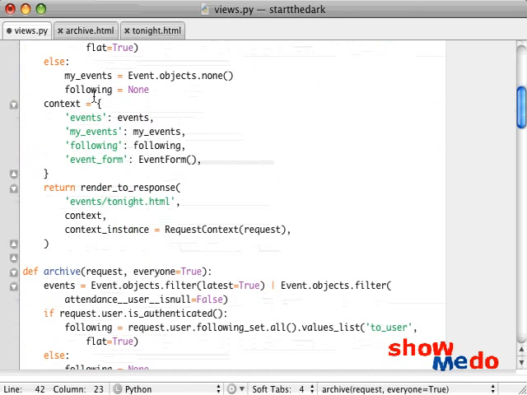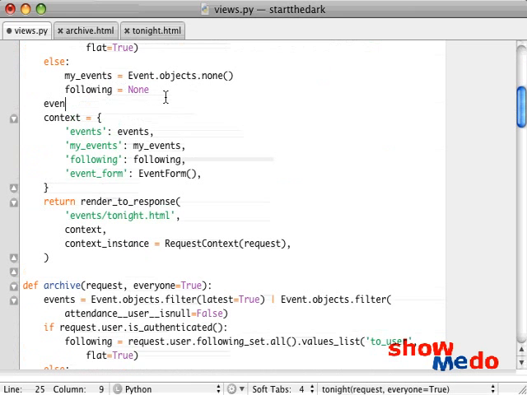I forgot to do this. So we're going to say events equals events dot order by start date, and then creation date. And the minus here is for descending. If we didn't want that, we could just get rid of it for ascending. And then we're going to do dot distinct there as well.